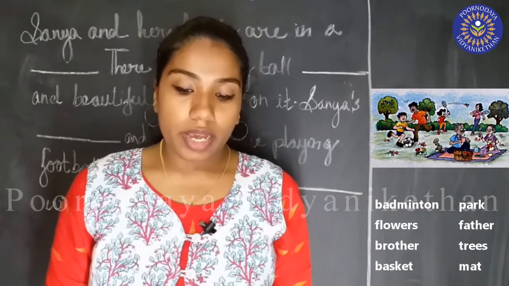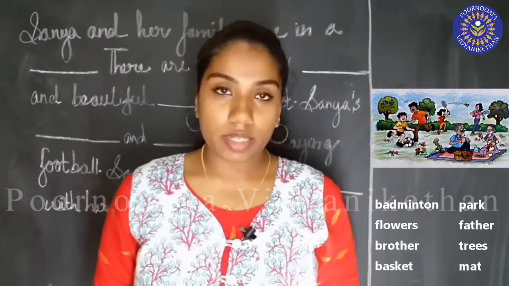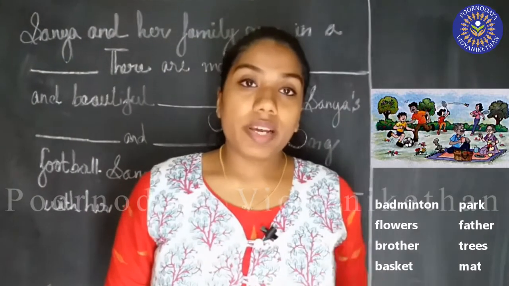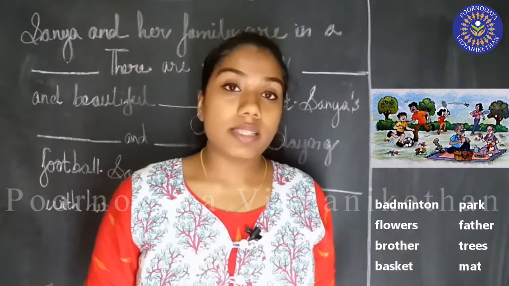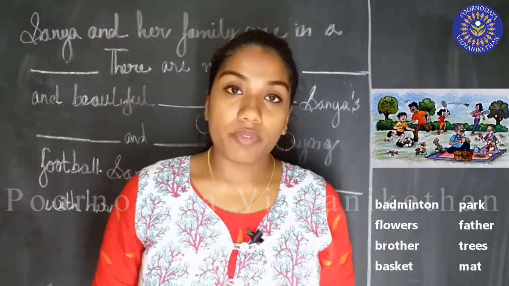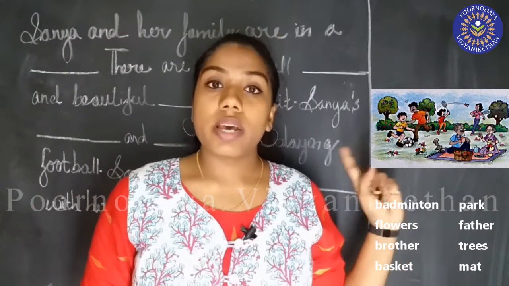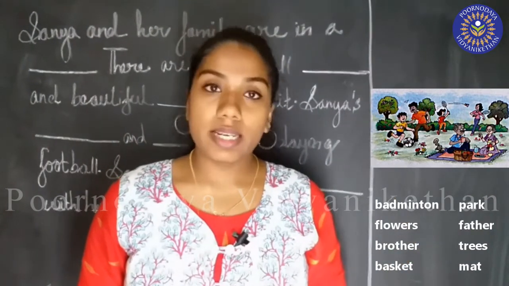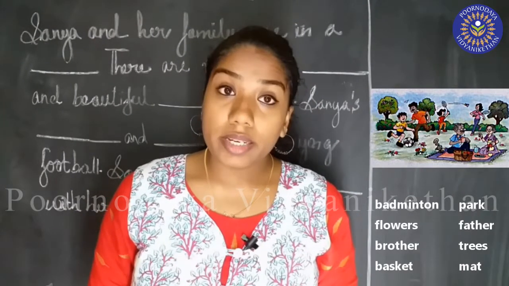The food dash is near them. Everyone is having fun. So this is the question and we have to fill in these blanks using words from this box. We have to look at the picture and complete the sentence.